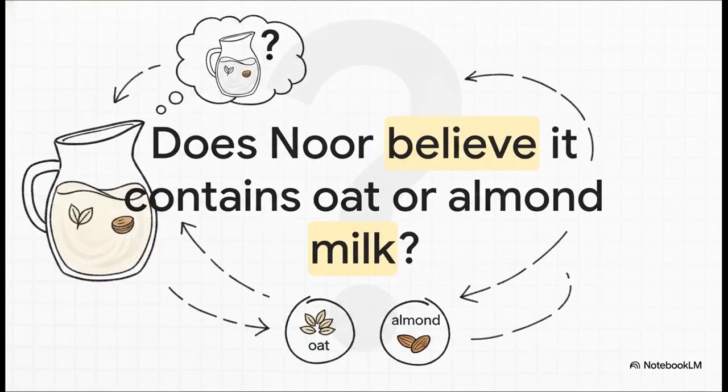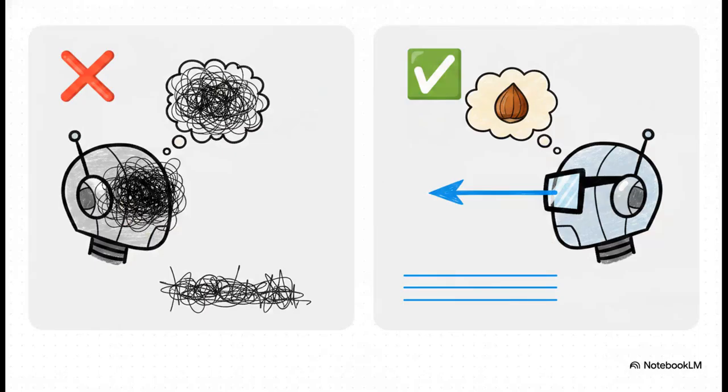So here is the crucial test question that requires theory of mind. Based on that story, does Noor believe the milk pitcher contains oat milk or almond milk? To get this right, the AI has to adopt Noor's specific perspective and understand exactly what she witnessed. And this brilliantly illustrates the power of SimToM. Just look at what happens when asked normally.